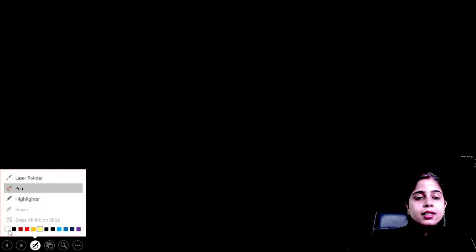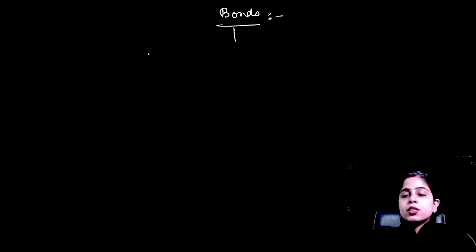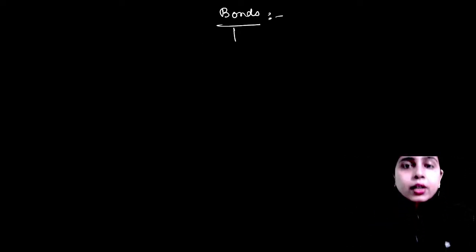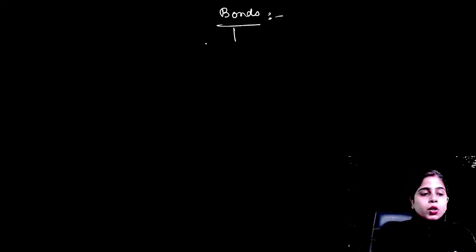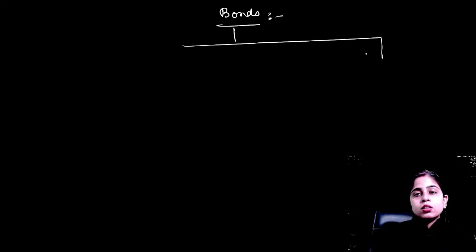Okay, so let's go to our black screen and try to understand more questions. We will discuss bonds now. How many types of bonds do we have? Because this chapter is all about atomic structure and chemical bonding. So we have basically 3 types of bonds. Which are those 3 types of bonds?